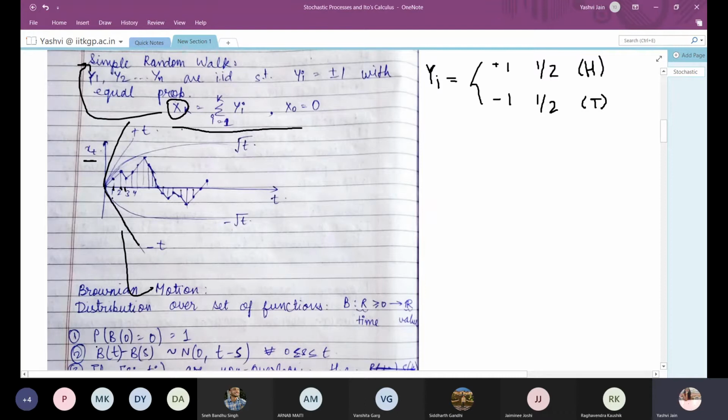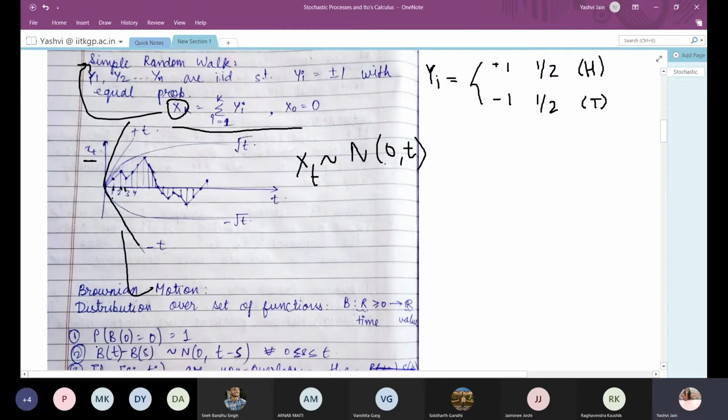Theoretically it can be plus t or minus t, but in practical cases the probability of all 10 heads or all 10 tails occurring for a fair coin is very low. Thus, following the law of large numbers, we can say that xt follows a normal distribution with mean 0 and variance t.